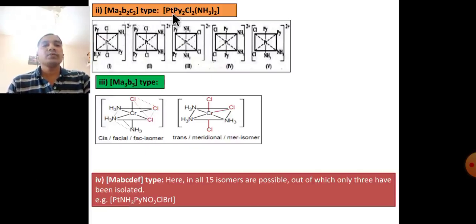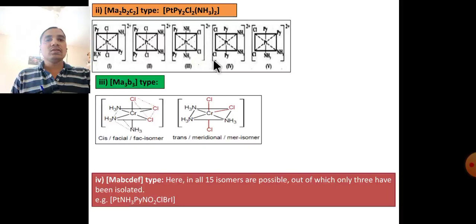Ma2b2c2 type, that is platinum with 3 unidentate ligands. In total it shows 5 isomers. Cl opposite to each other, that's why these are the opposite. Trans isomer, these also trans isomer, these also trans isomer, only this is the cis isomer.